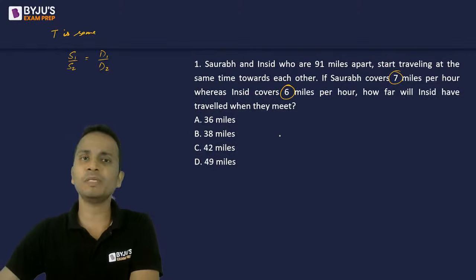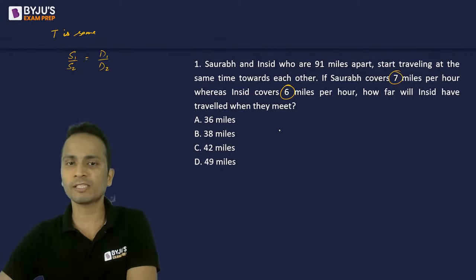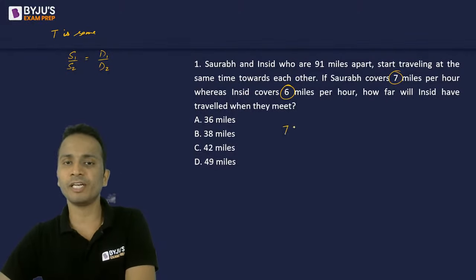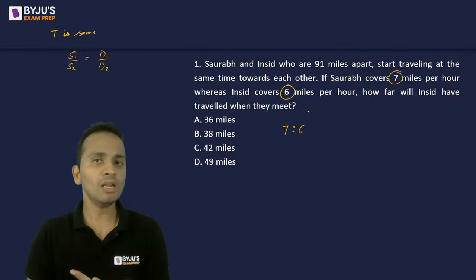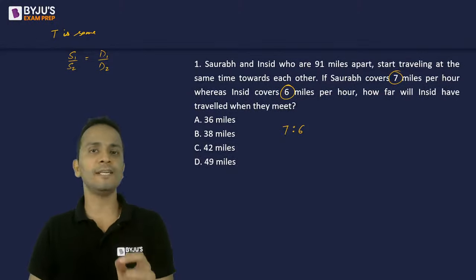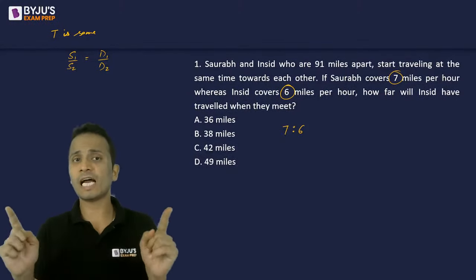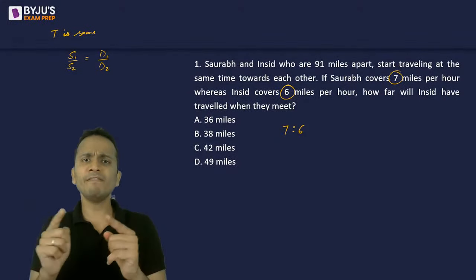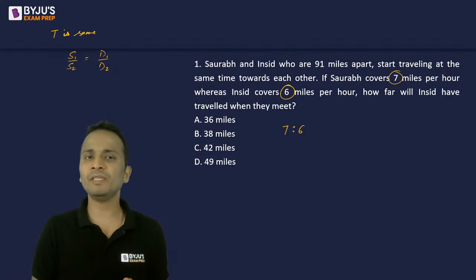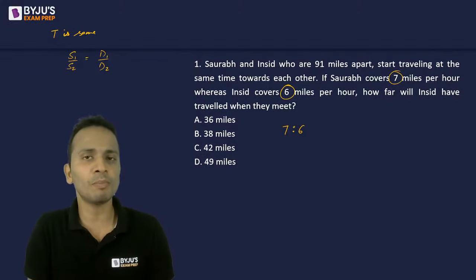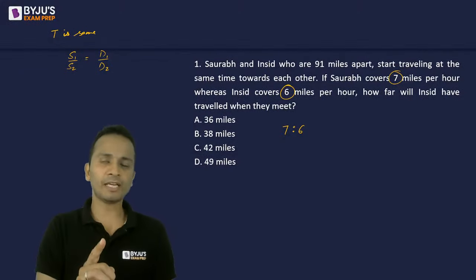So, the ratio of their speeds is 7 is to 6, and that will be the ratio of their distance traveled. Okay, so Saurabh and Insid will travel the distance in the ratio of 7 is to 6. They have started at the same time and they will meet each other. So when they meet, the time will also be the same, right? So that means both of them had traveled for an equal amount of time. So the time taken is the same.